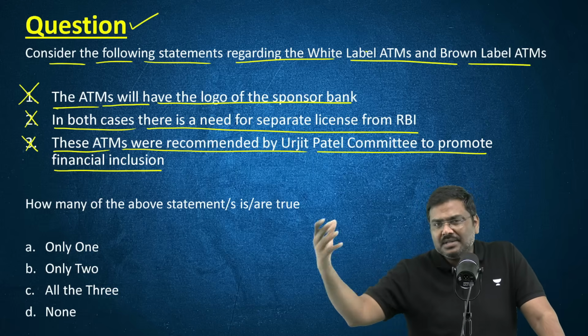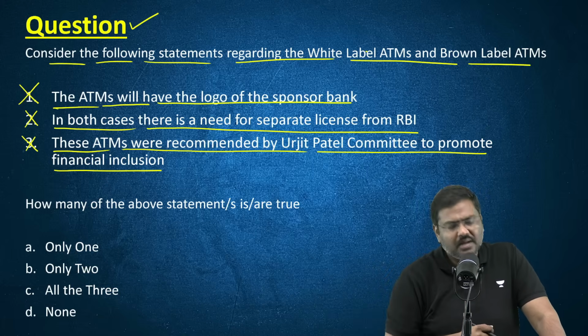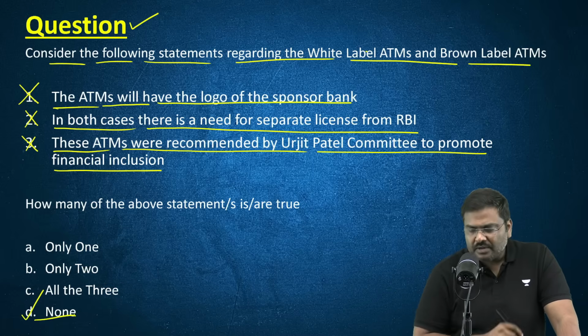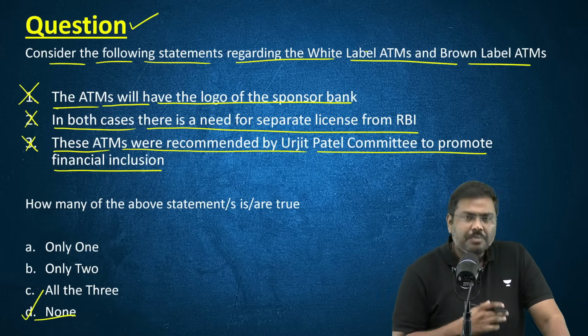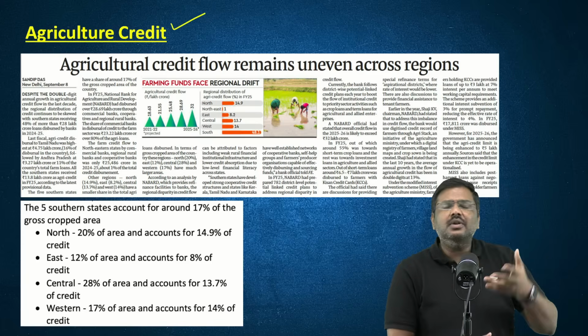Urjit Patel Committee comes later, which is more associated with monetary policy framework. Right. So all the three statements are incorrect. Right option for the question will be option D, none of the above. Now, two more articles, just factual information.